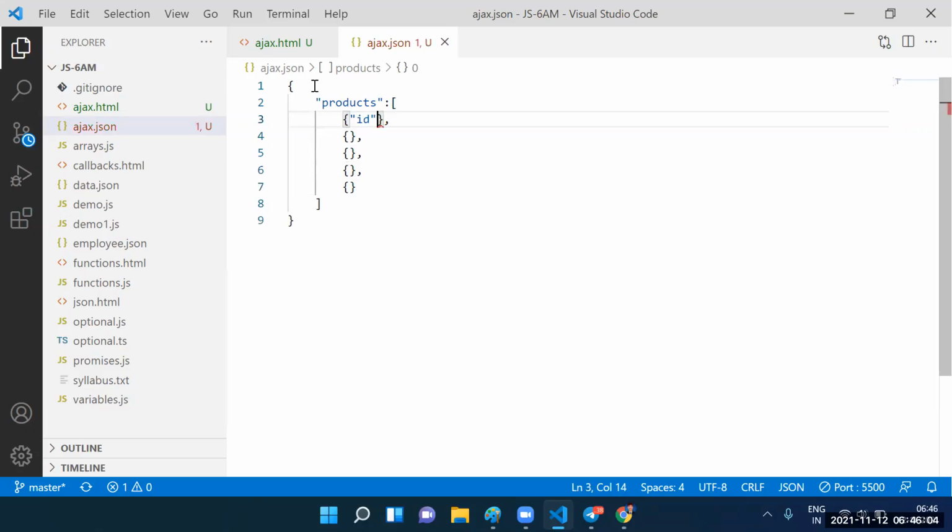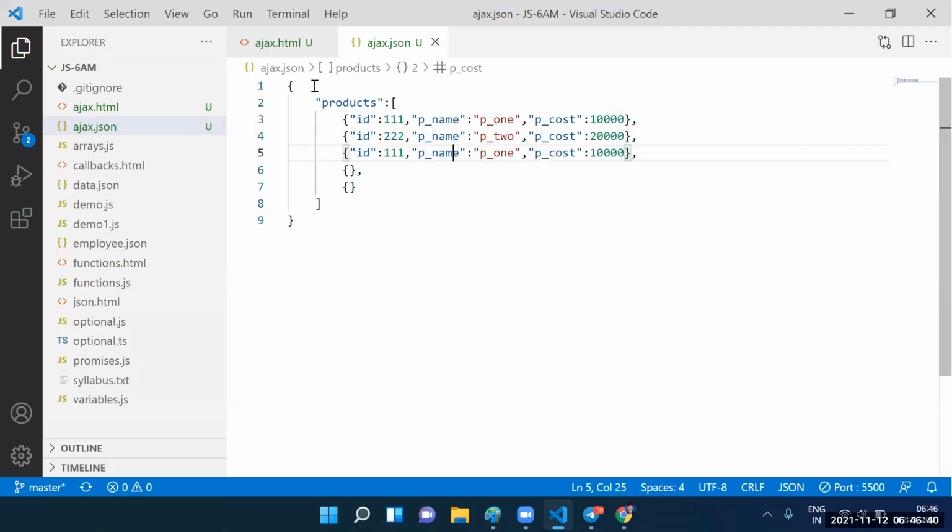Can I go for the ID? ID equal to 111. Next one, product name equal to product 1. Product cost equal to 10,000. Can you copy this information and paste it here? Here the ID is 222, the product name is product 2, and the cost is 20,000.